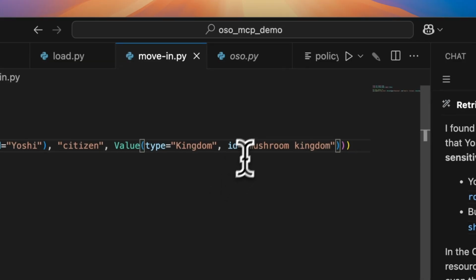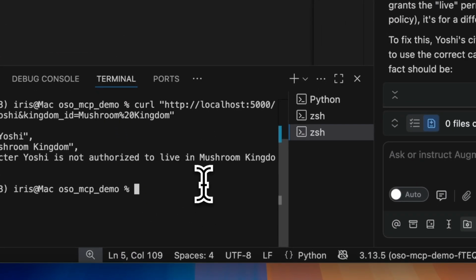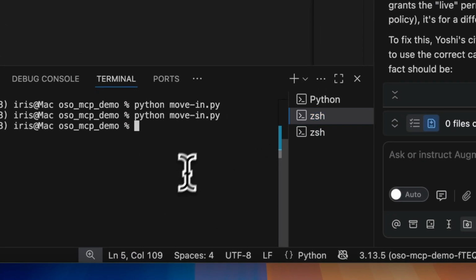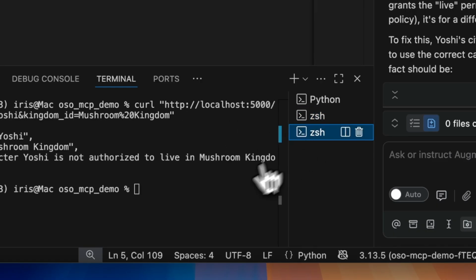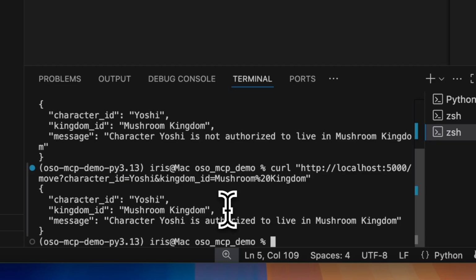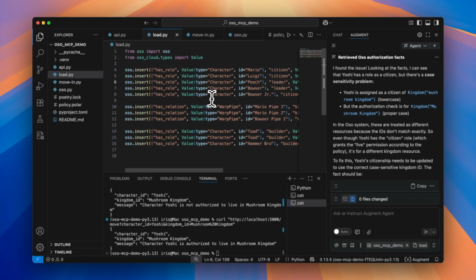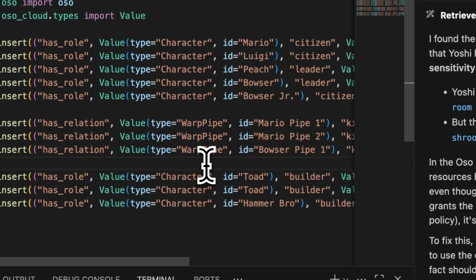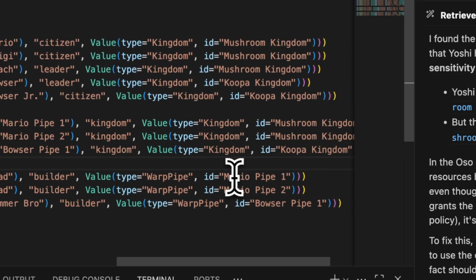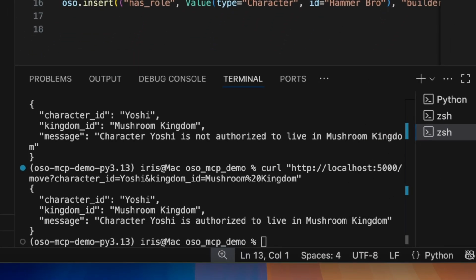Now let's fix the typo. Load the fact into OSO, and now, when we check again, Yoshi is allowed to live in Mushroom Kingdom once again. Now I want to see if the AI agent can do a little more complex reasoning to find another issue with our setup. We added Toad as a character, who has the builder permission on several warp pipes that belong to the Mushroom Kingdom. Let's check if Toad is allowed to live in Mushroom Kingdom.